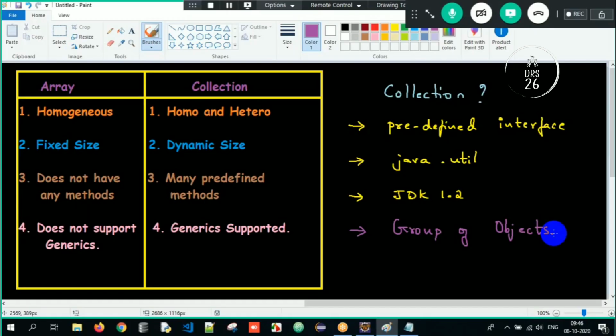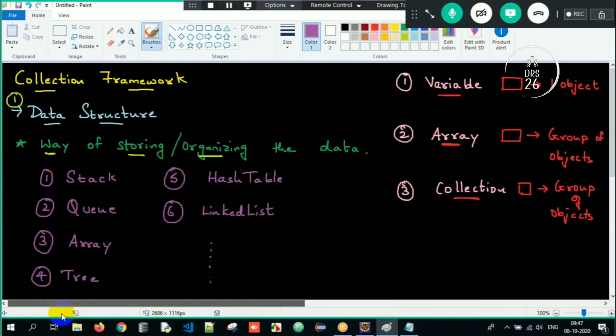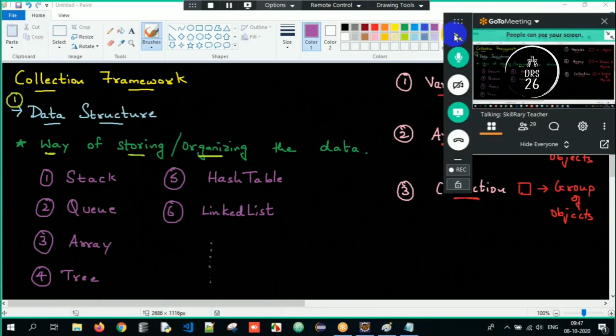Understood? So this is the basic kickstart we are going to have. It's not at all theoretical, it's complete programming here. But initially I just wanted to explain how it works here.